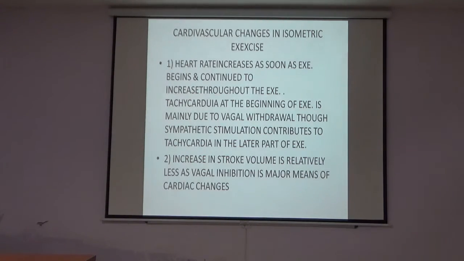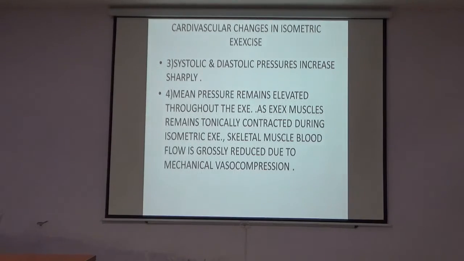In the beginning, the vagal suppression is there. That's why the tachycardia occurs. But in the long run of the exercise, this sympathetically stimulated tachycardia is there. Second is increase in the stroke volume is relatively less, as vagal inhibition is the major means of the cardiac changes. Third is the systolic and the diastolic pressure increases sharply. Fourth is the mean blood pressure remains elevated throughout the exercise, as exercising muscle remains tonically contracted during the isometric exercise.